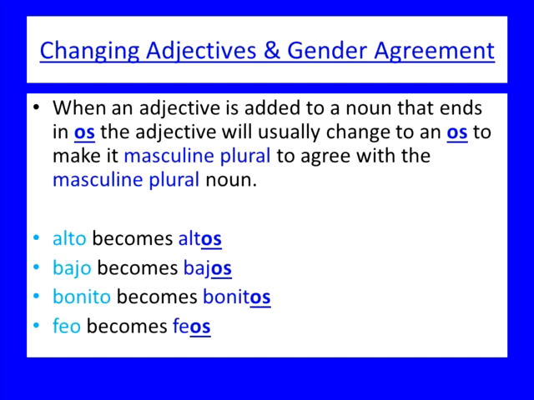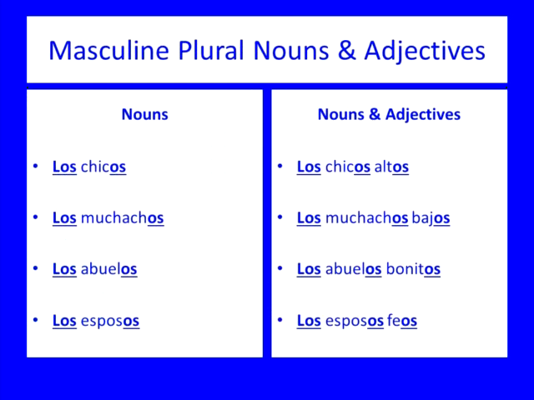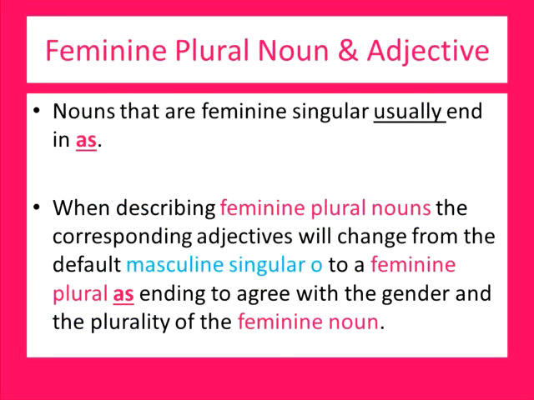When an adjective is added to a noun that ends in OS, the adjective will usually change to an OS to make it masculine plural to agree with the masculine plural noun. Alto becomes altos, bajo becomes bajos, bonito becomes bonitos, and feo becomes feos. Masculine plural nouns adjectives.